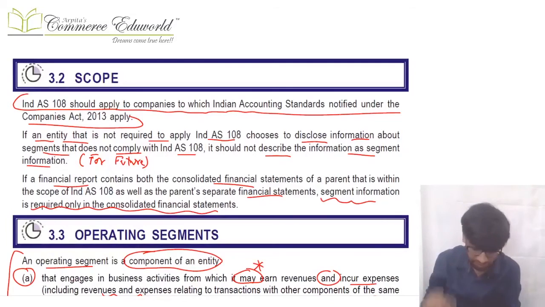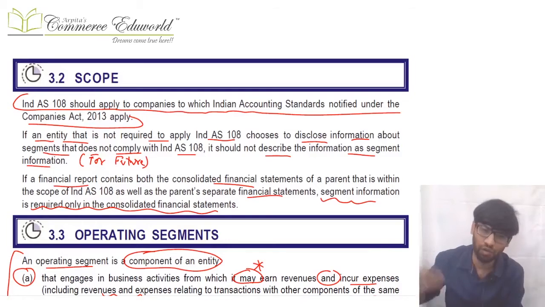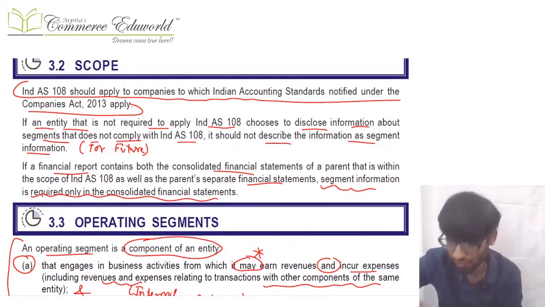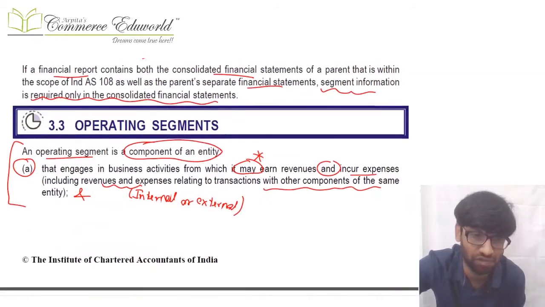Further, if you have CFS and SFS both, then it is mandatory that you give this segment information, or the disclosures of this standard, in the CFS. But in the SFS, if you want to give, you can give. If you don't want to give, you need not, no problem, provided you make both. If I'm making only one, then I have to give the disclosures of the standard.